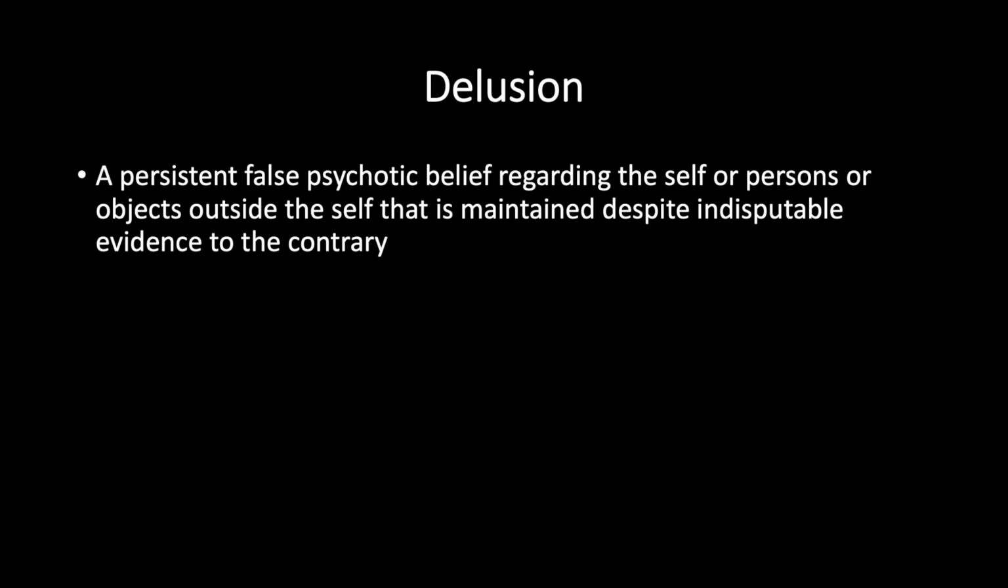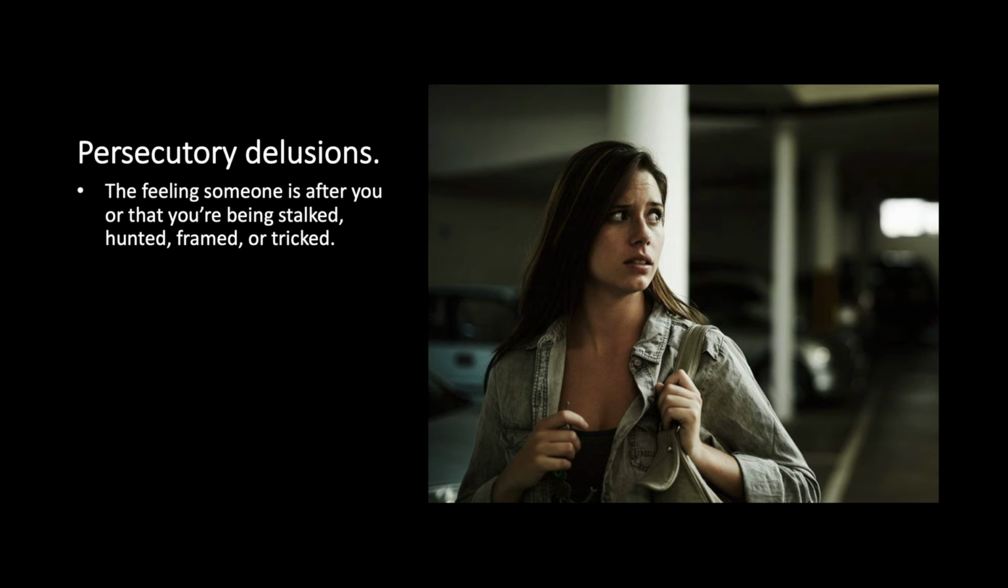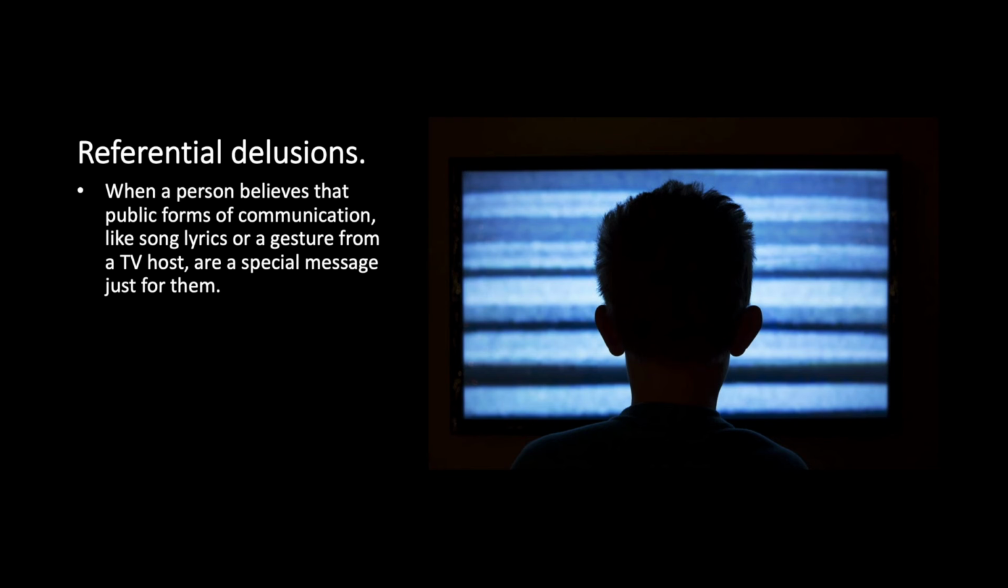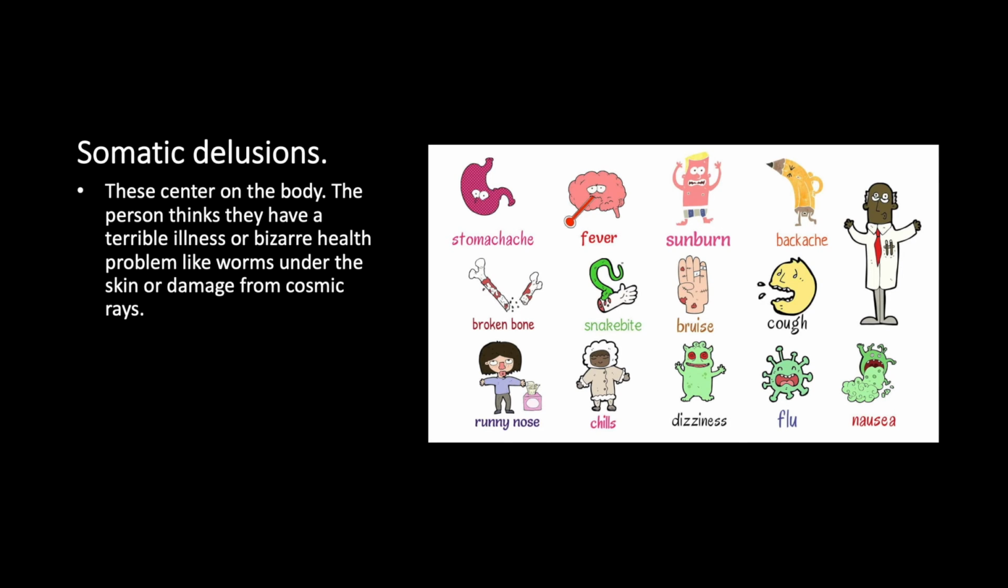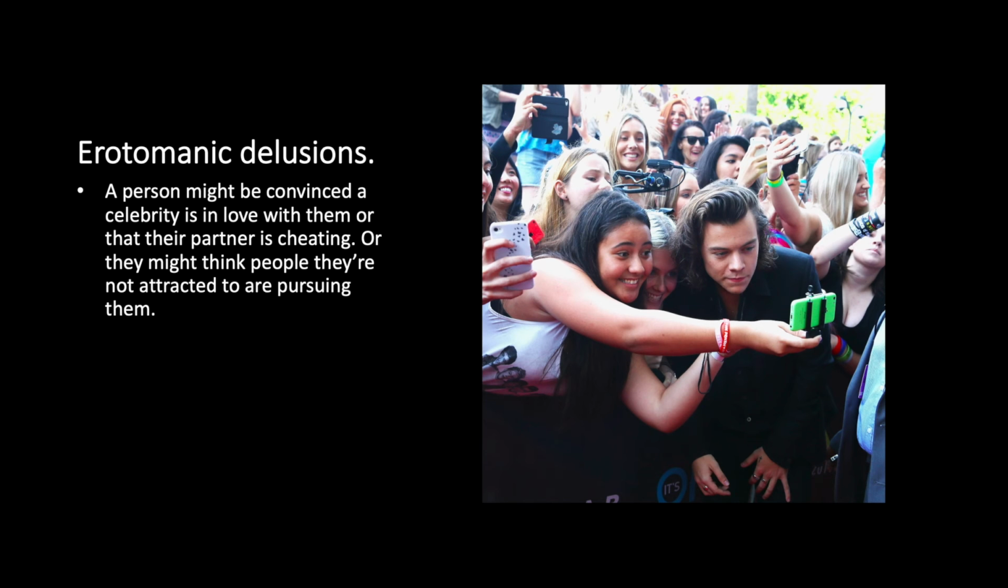There are all sorts of delusions, including persecutory delusions, which would be feeling as if people are out to hurt or frame or trick you. Referential delusions, which would be believing public figures are talking directly to you or doing special things for you. Somatic delusions, which would be believing you have a strange health problem or some kind of chronic illness, almost similar to being a hypochondriac. Erotomaniac delusions, that being believing a celebrity or someone random is in love with you, or that your partner or someone is cheating on you all the time.